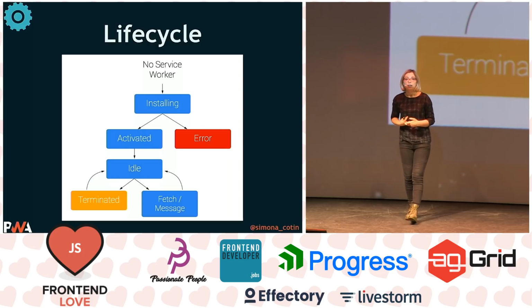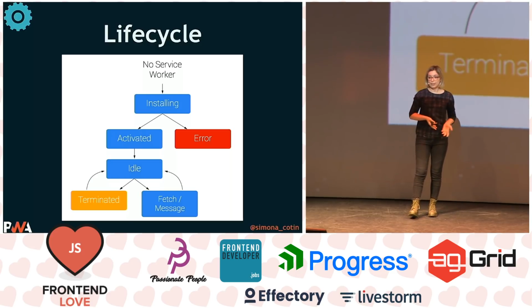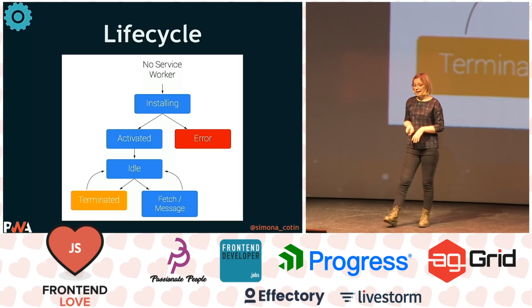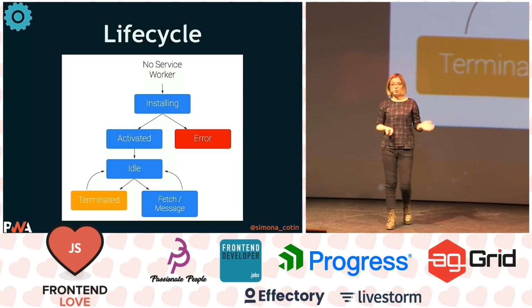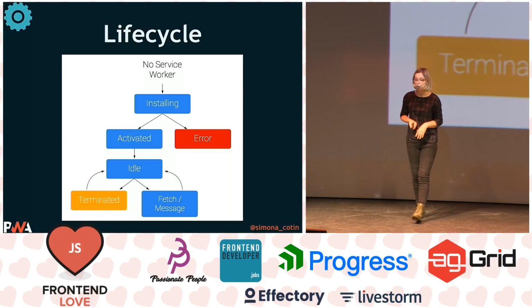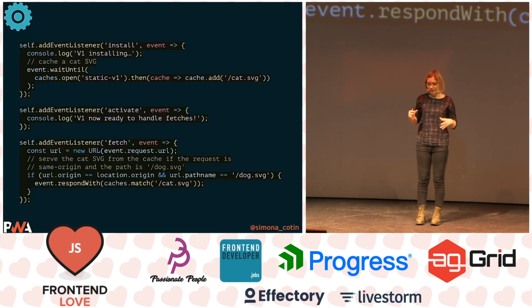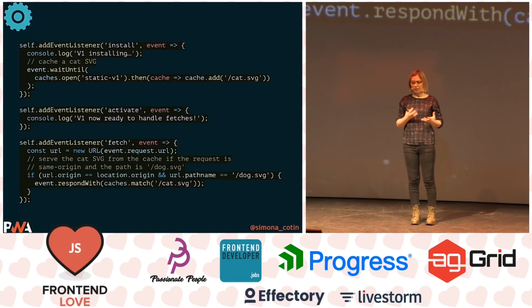And that's where we decide whether we want to update some of the data that we have already cached or not. And then it's going to listen to fetch events, or it's going to decide, I'm going to spare some memory now, and I'm not going to do anything. And if we were to look at code, this is how it looks.